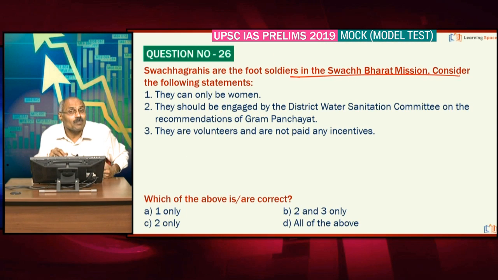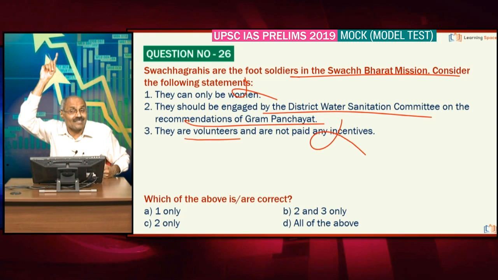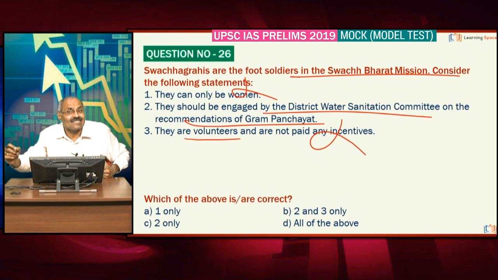Swachh Bharat Mission, people talk about Swachhagrahis. Swachhagrahis are the foot soldiers in Swachh Bharat Mission. They can be men or women. Please correct the first statement. And second statement, they are engaged by District Water Sanitation Committee on the recommendations of Gram Panchayat. Absolutely correct. They are volunteers and are not paid any incentives. Absolutely wrong. The Swachh Bharat Mission circular says they should be provided with incentives by the states. Friends, 2 only is correct here.